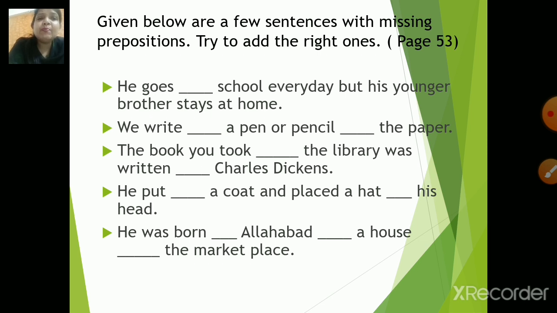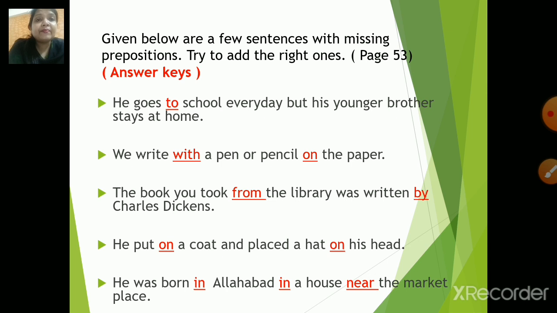Next, he put dash a coat and placed a hat dash his head. Next, he was born dash Allahabad dash a house dash a marketplace. Right. So let us check what the answers are.